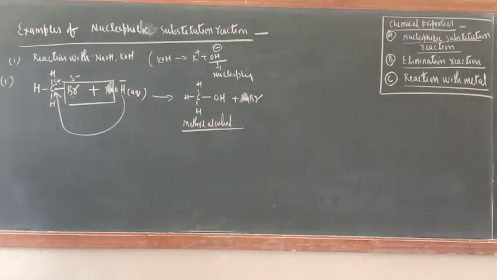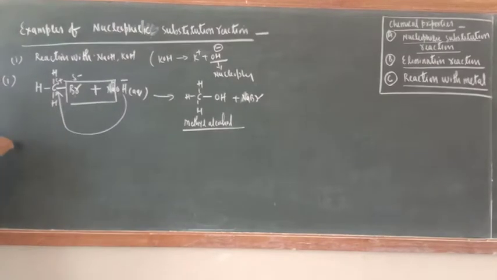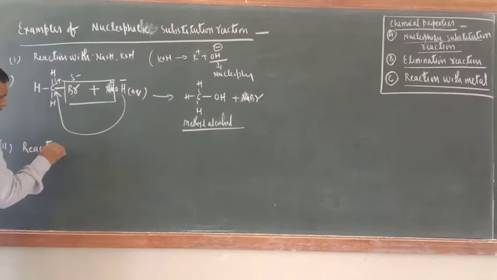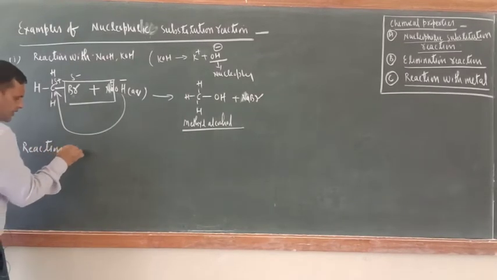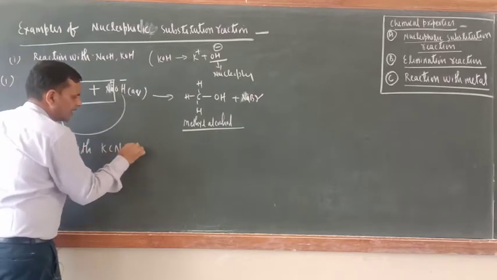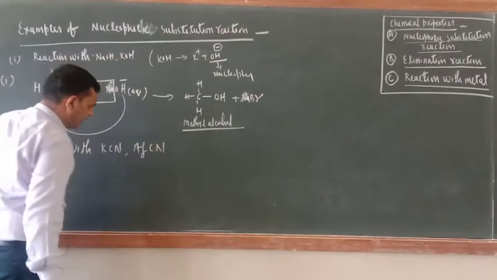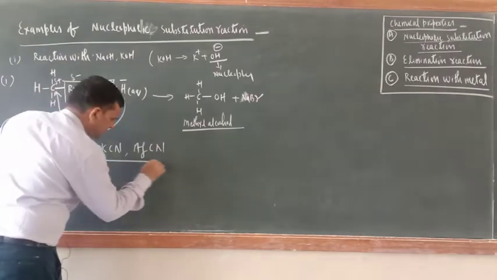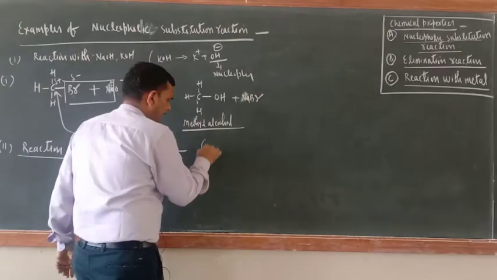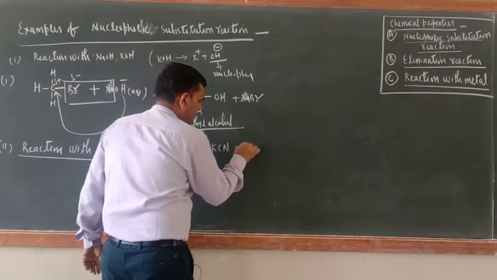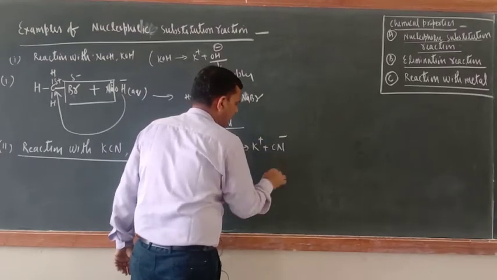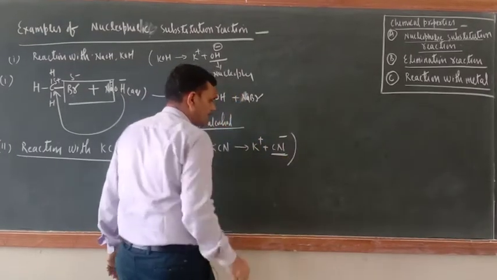Okay, now the second one, reaction of alkyl halide with KCN and AgCN. Just see, listen here. KCN will be dissociated into K positive and CN negative, so here cyanide nucleophile is there.